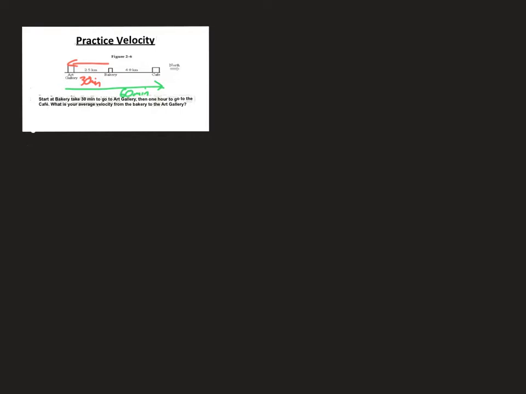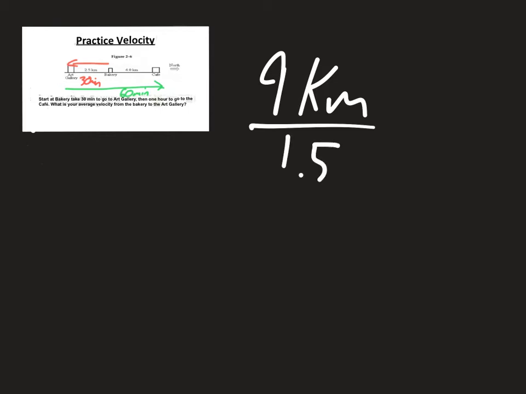I would just add up all of my distance that I went, which was 2.5 kilometers. I went that, then I went that back, so that's 5 kilometers, and then 4, so that's 9, so I went 9 kilometers, and I would divide it by an hour and a half, so let's just put 1.5 hours for my total time, and I could get my average speed very easily.